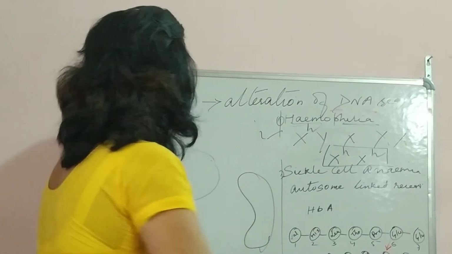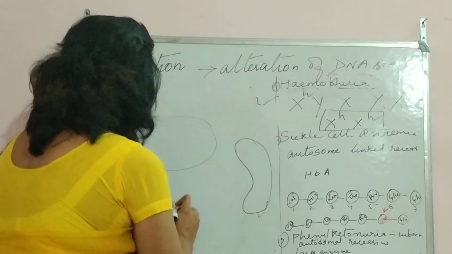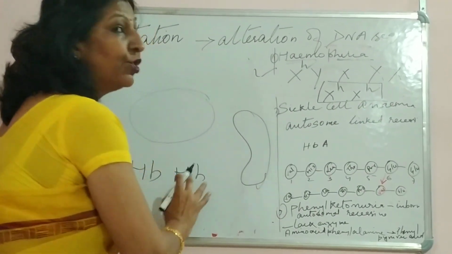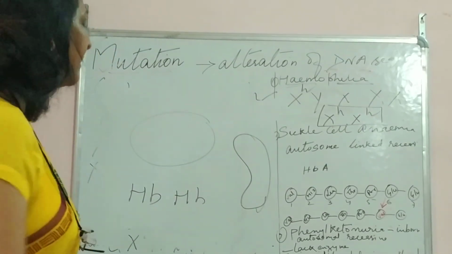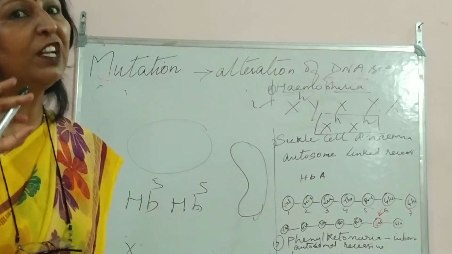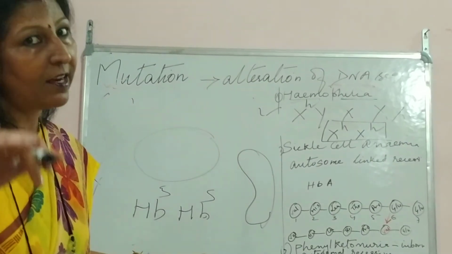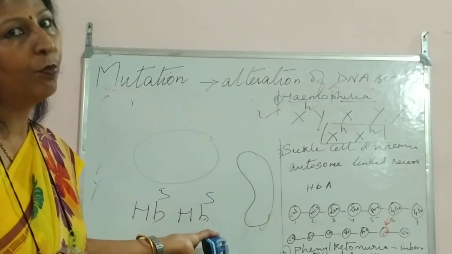So recessive means both the HB, this HB stands for the blood. So HB and HB, both genes responsible for red blood cells, if both become sickle cell, then the child born will die off. Got it? It has to be present in the homozygous condition. This is a recessive gene, it has to be present in a homozygous condition.